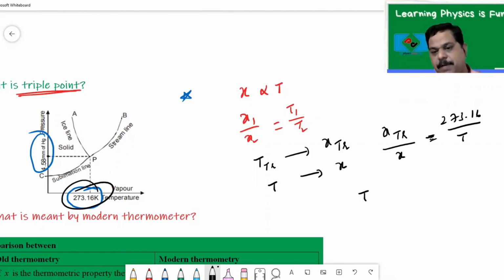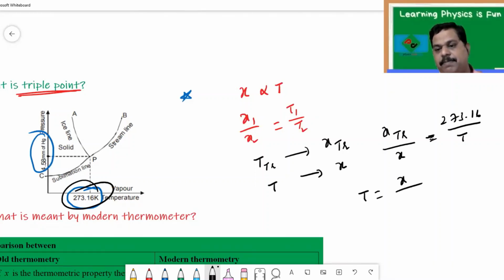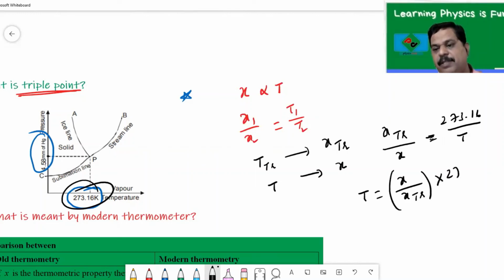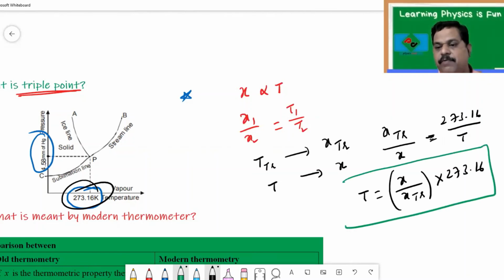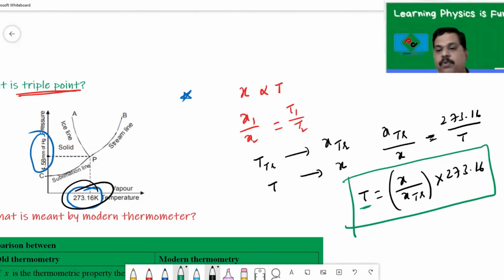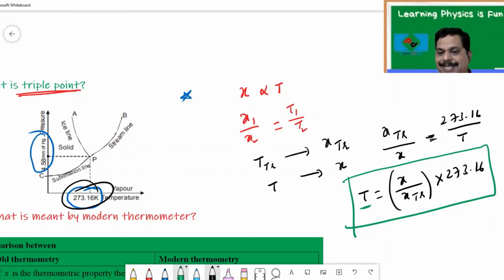If I cross multiply, T is equal to X by XTR multiplied with 273.16. By using this expression, we can find out the unknown temperature. They'll give you the value of X at some temperature and the value of X at the triple point, and since you know the triple point, we can find out the temperature.